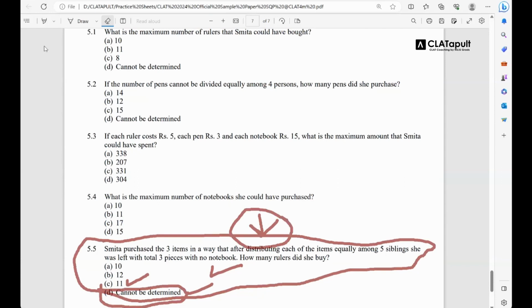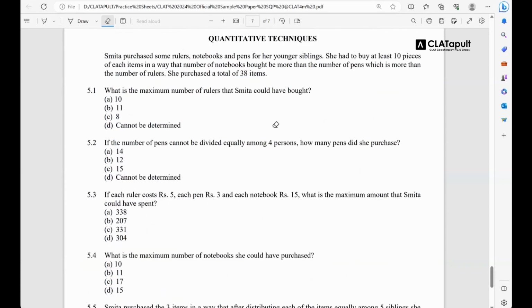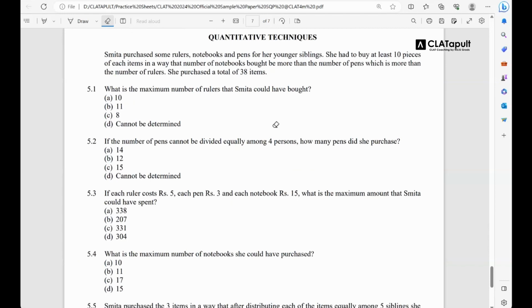Second, in your actual examination, be very, very prepared that you will get incorrect questions in the QT section. There's a very good chance, okay? A very good chance that you will get at least 2 to 3 incorrect questions in a QT section. Also be assured that those 2 to 3 incorrect questions will have correct answers as per the consortium.